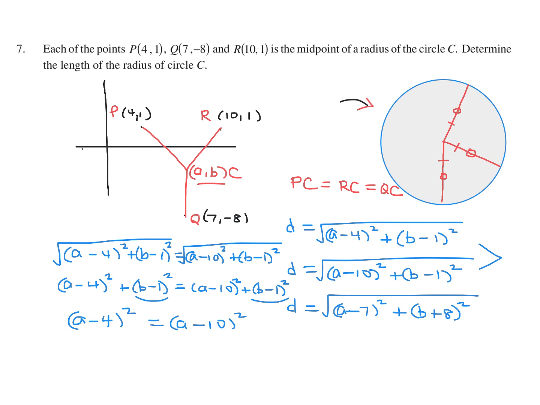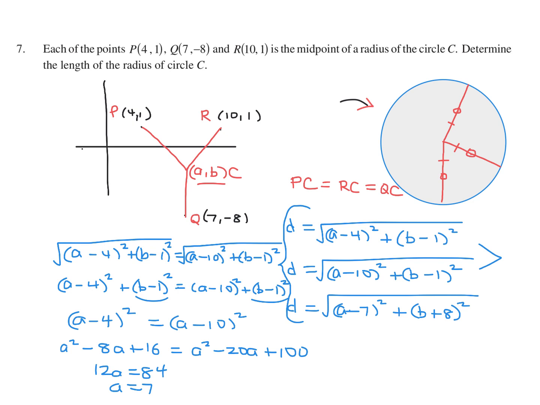Let's see here. A squared minus 8A plus 16. And on this side, A squared minus 20A plus 100. The A squareds disappear, which is great. Put everything on one side, like terms, that kind of thing. And we get 12A, and this side we get 84. Solving for A, we get A equals 7. Perfect. And then substitute A equals 7 into any one of these three equations to solve for B.